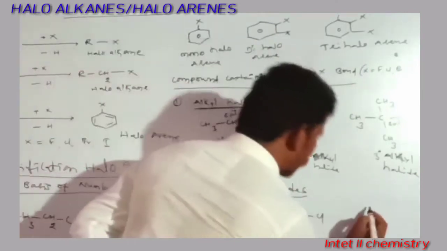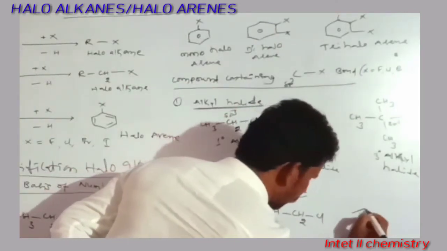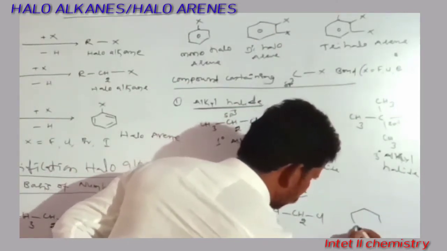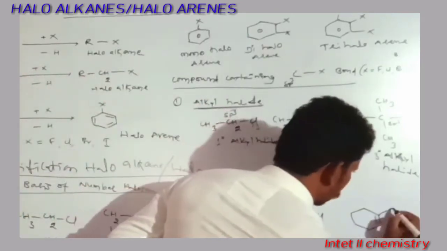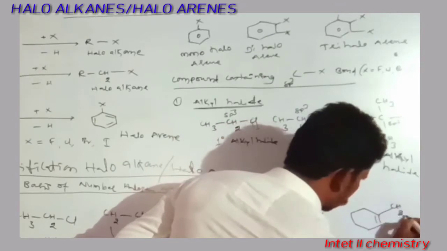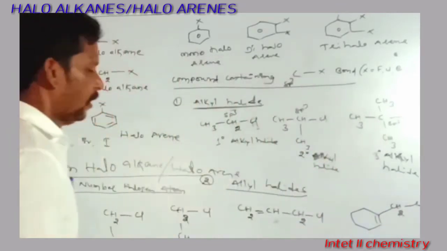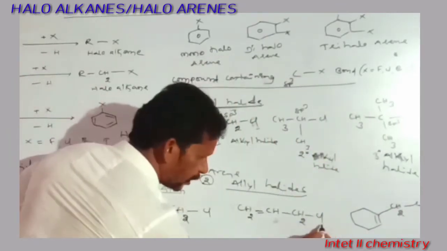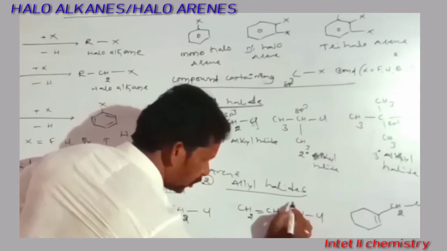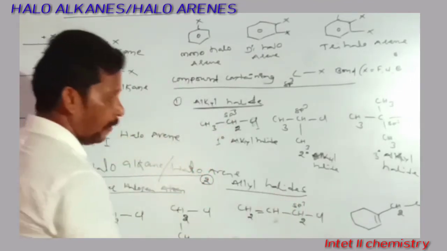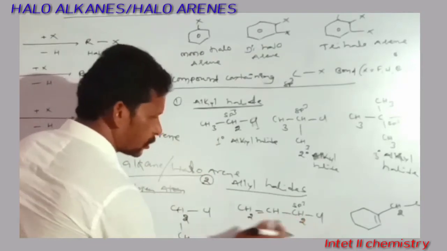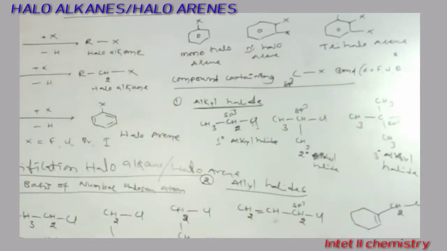Another one I am writing is a cyclic compound, but it is not aromatic. Here also there is a carbon-carbon double bond, and here it is CH2 and Cl. Already we know the halogen atom, chlorine, is attached to an sp3 carbon only. This sp3 carbon is further attached to a carbon-carbon double bond.